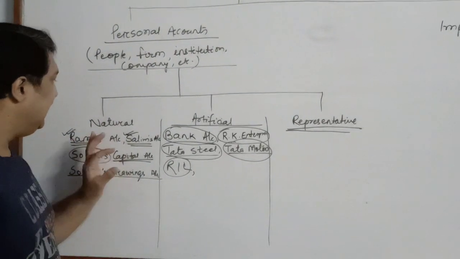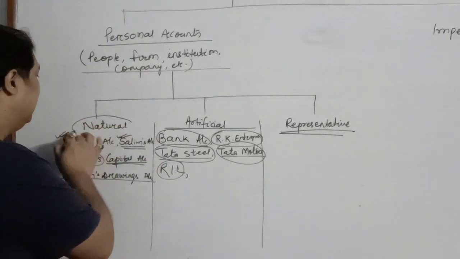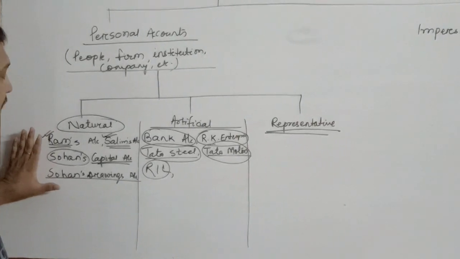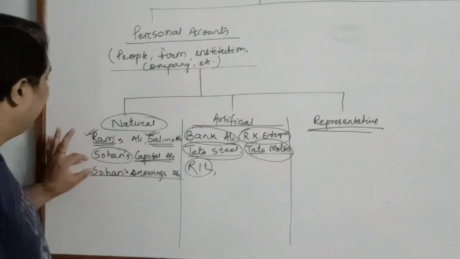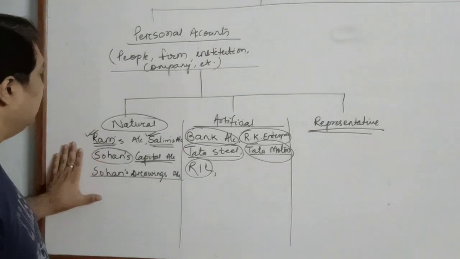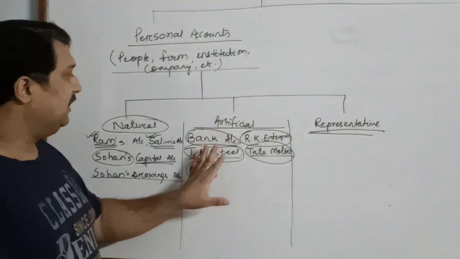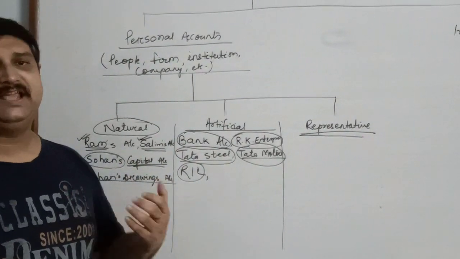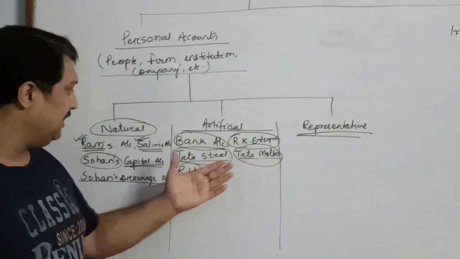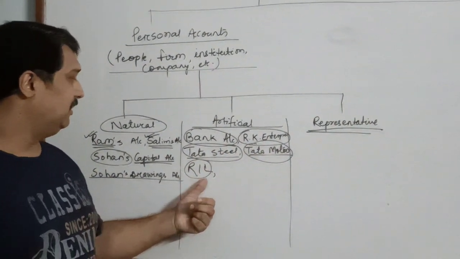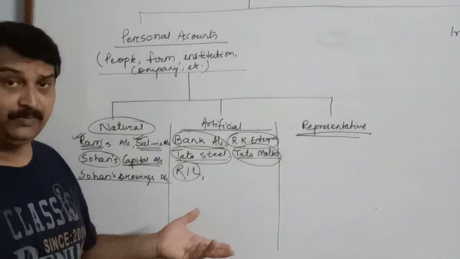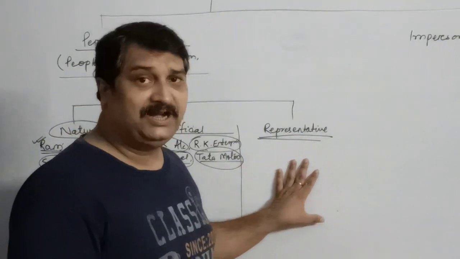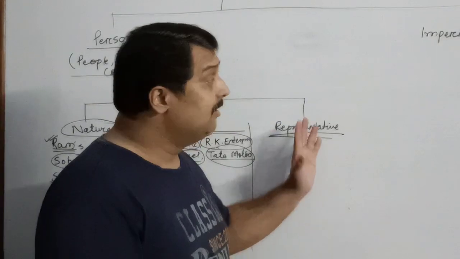Once again I repeat before going to the impersonal account. Natural personal account refers to all those which are related to any living person, or capital account, drawings account. All these are considered as natural. Whereas artificial refers to those accounts which do not have life, but they have an existence in the eyes of the law, like bank, RK Enterprises, Tata Steel, Tata Motors, Reliance Industries, Mahindra Tech. There can be a lot of examples of these. Once again I say we'll get back to representative, because in order to understand the representative, you have to understand